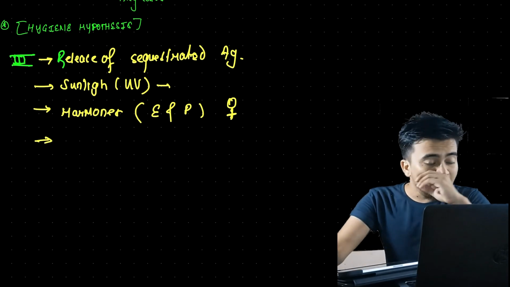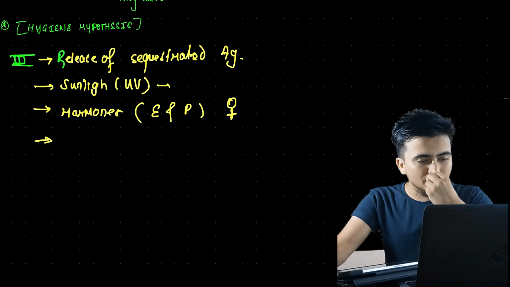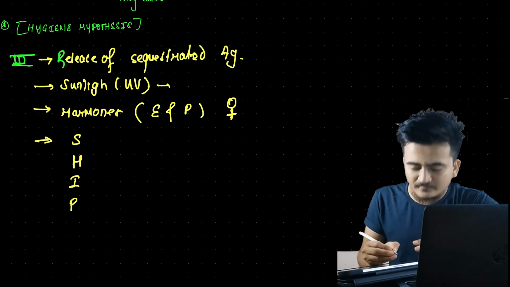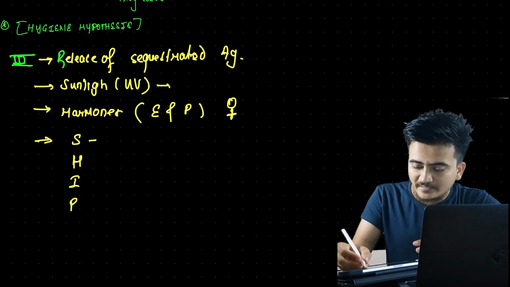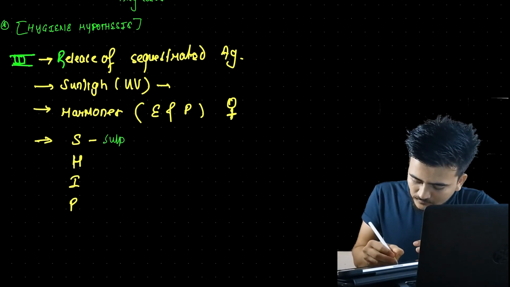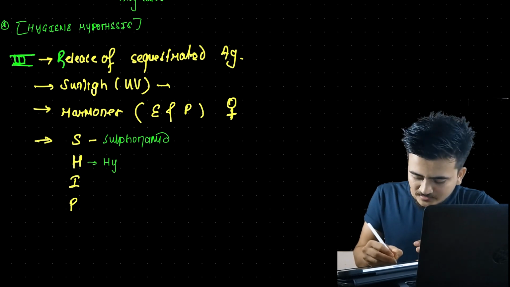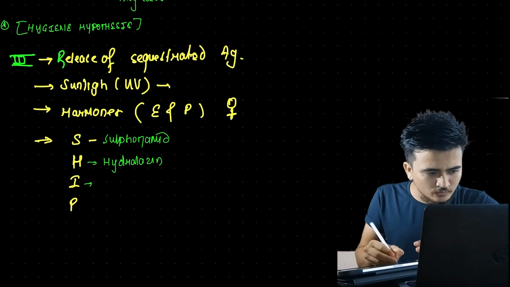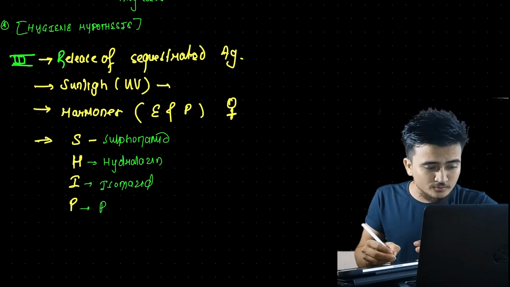Similarly, there are several drugs that can induce autoimmune disorders, and we can remember some of them from the acronym SHIP. From S we get sulfonamide. From H we get hydralazine. From I we get isoniazid. And from P we get procainamide.